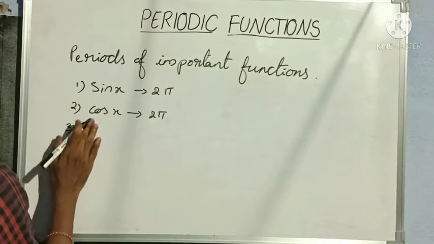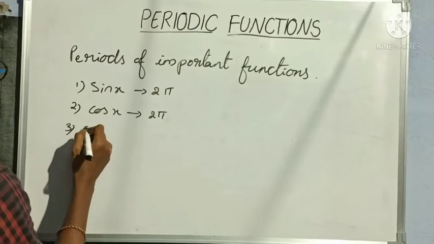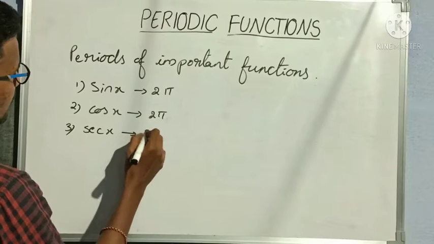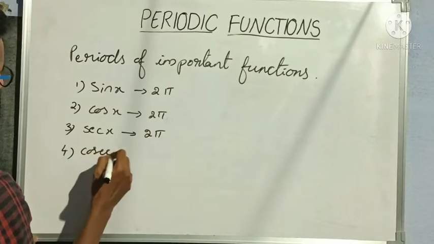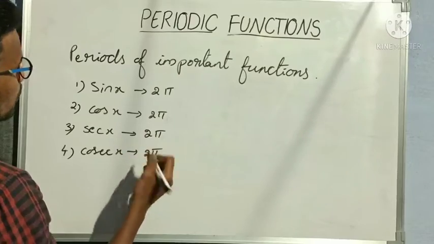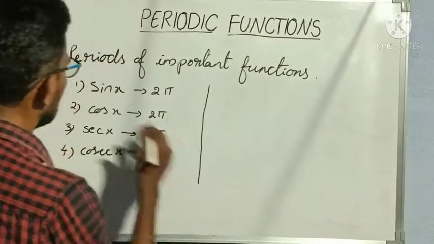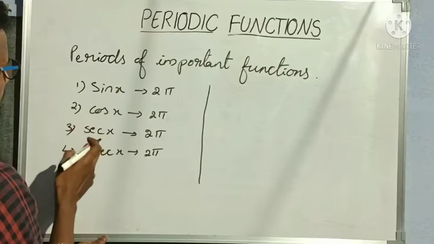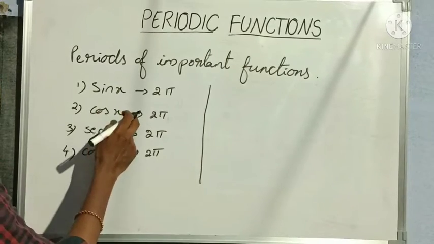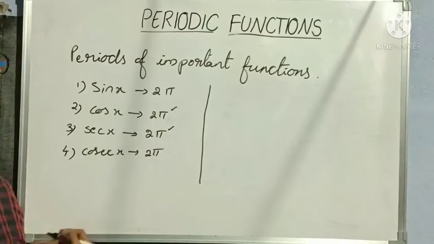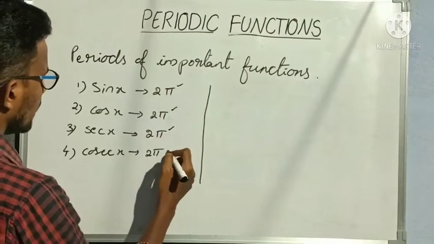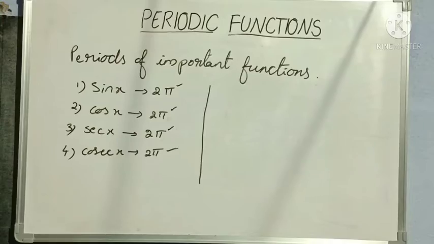Tan x and cot x I will say afterwards. Next one is secant x. Secant x is also 2 pi. Cosecant x is also 2 pi. Why? Because the reciprocal of sin is cosecant and the reciprocal of cos is secant. That's why when cos x has period 2 pi, then secant x has period 2 pi too, and when sin x has period 2 pi, then cosecant x has period 2 pi too.